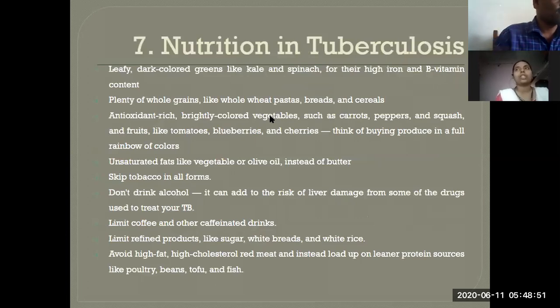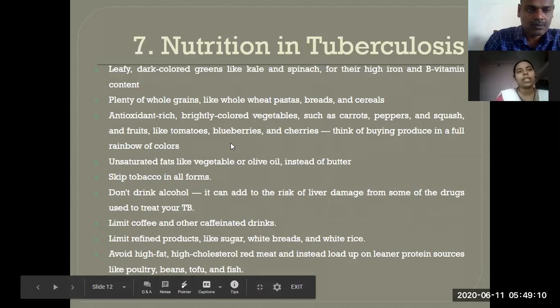Next, nutrition in tuberculosis. Tuberculosis patients want to follow some specific nutrition. What is that? They want to eat leafy, dark-colored greens like kale and spinach for their high iron and vitamin B content. Everyone knows what tuberculosis is, right? So they want to follow specific nutrients.